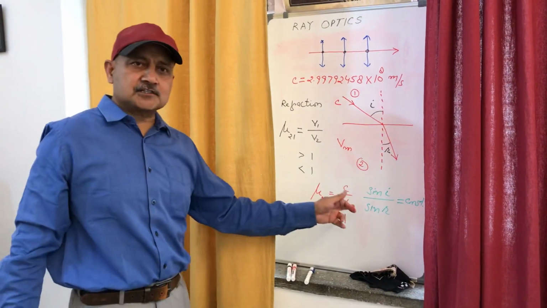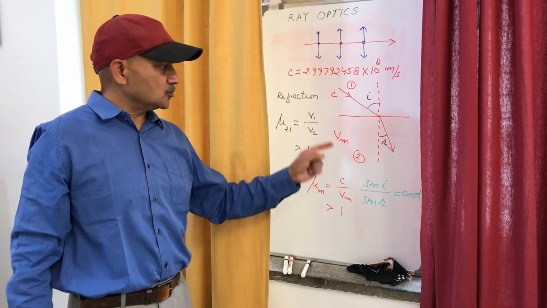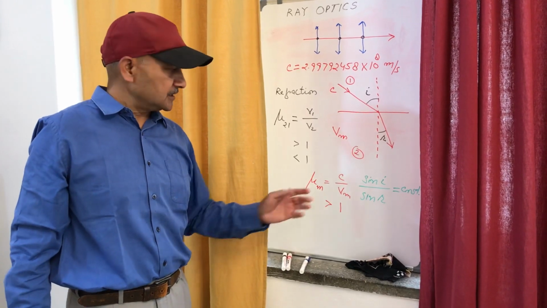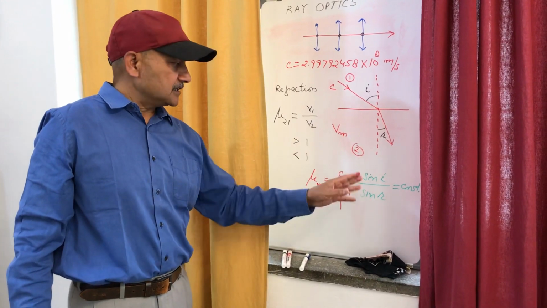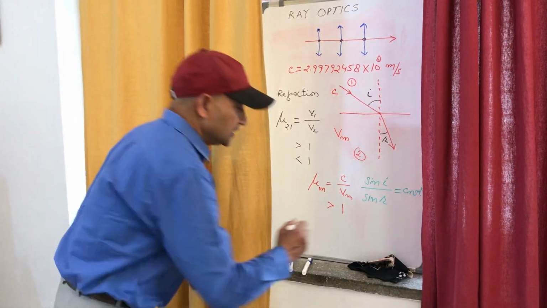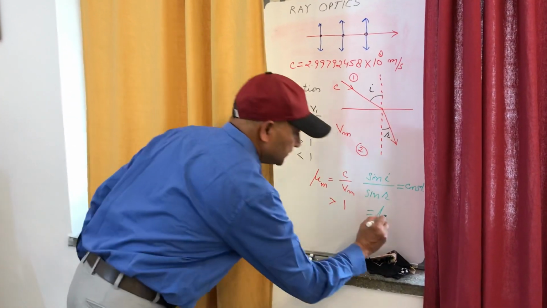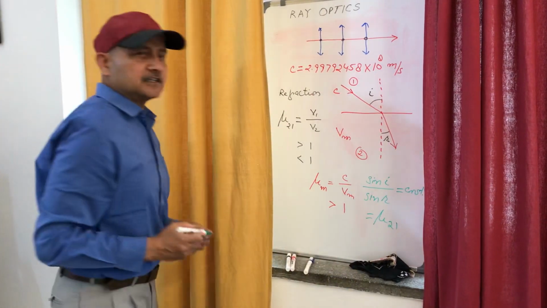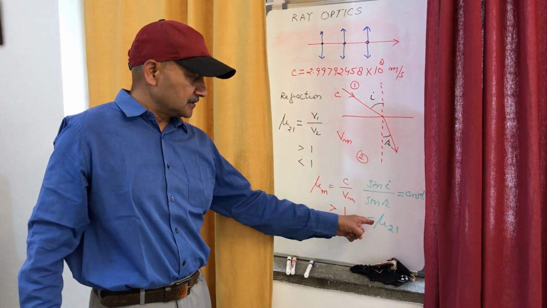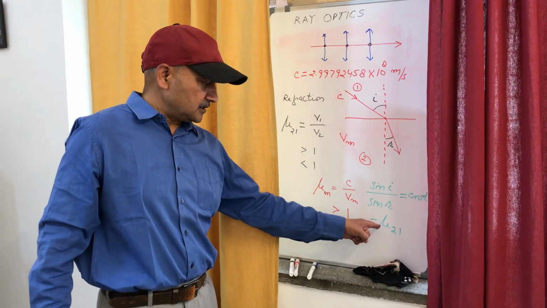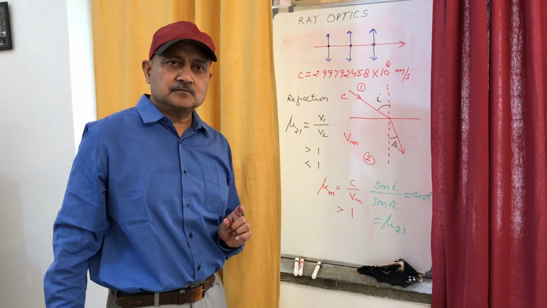This is also called Snell's law. The ratio of the sine of the angle of incidence to the sine of the angle of refraction has a constant value for a given pair of media, and this constant is equal to the refractive index of the second medium with respect to the first one. So this ratio comes out to be equal to the refractive index of the second medium with respect to the first medium.